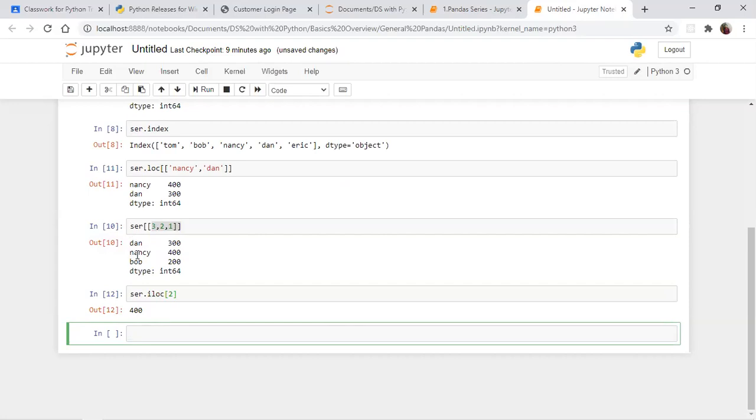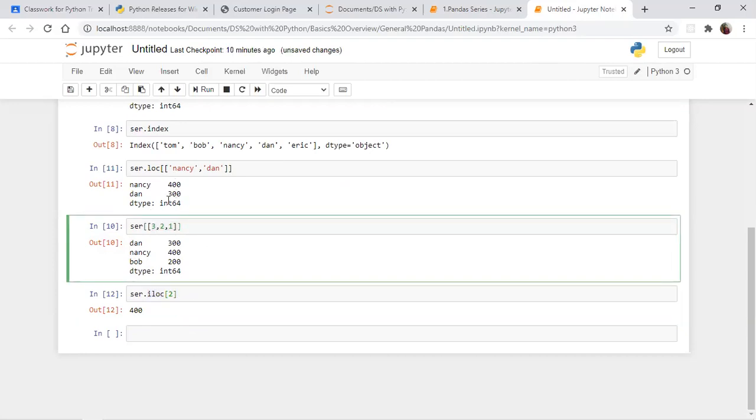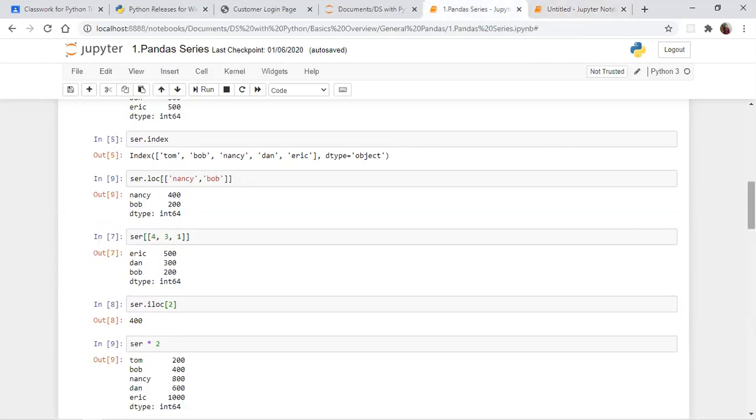So when you are going to read the full data set, by using loc and by using this normal indexing method, we get the row name, that means the row number, and a value. But when you go for iloc, it won't come with the row name. So it won't come with the index. It will come with only the value. So mostly we will prefer this iloc only. Okay. So iloc is mostly the preferable one. These two methods give your key name and key value both in output, but iloc gives without the key name. Only the value we will get.